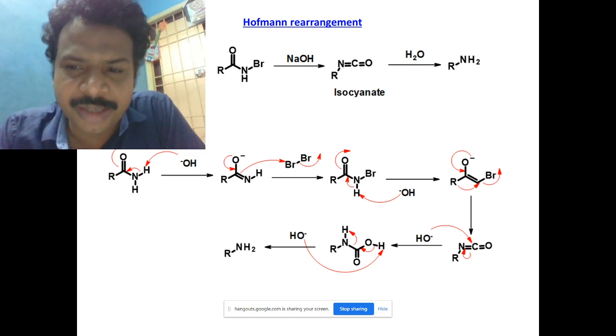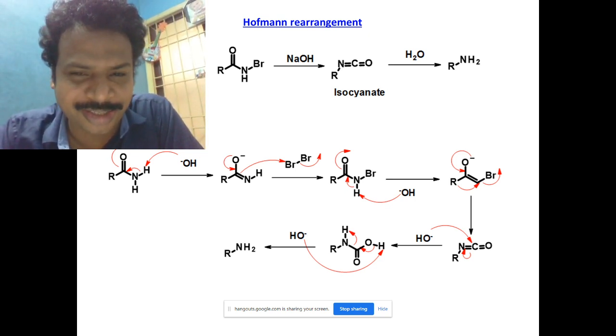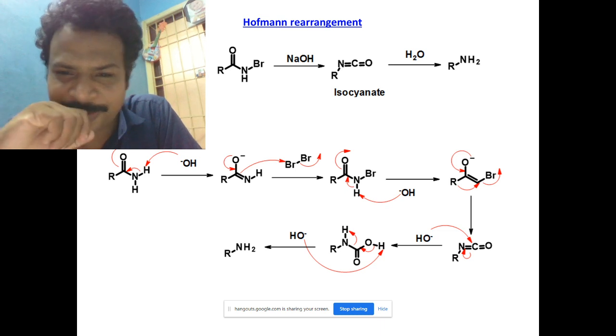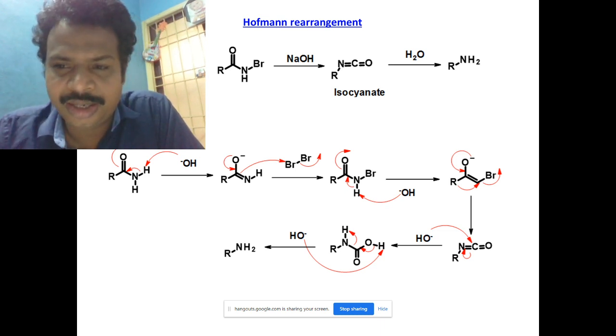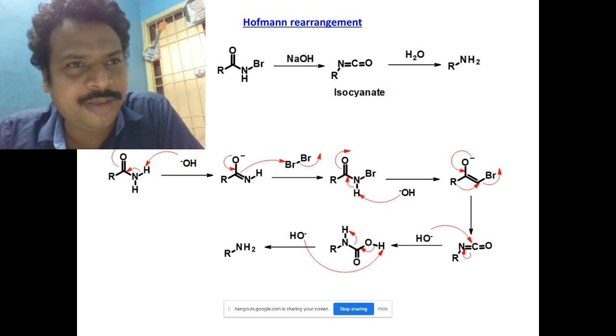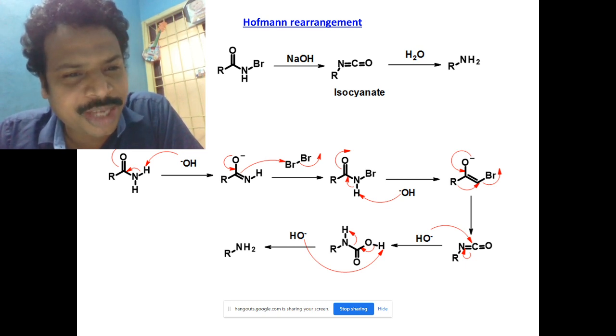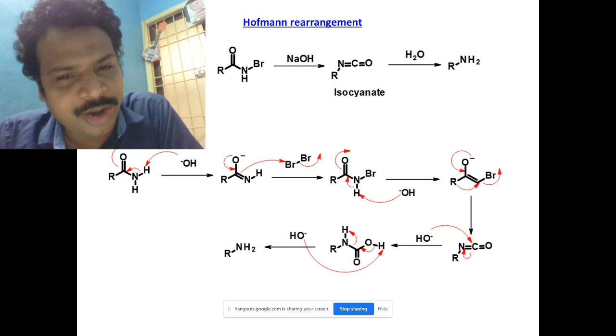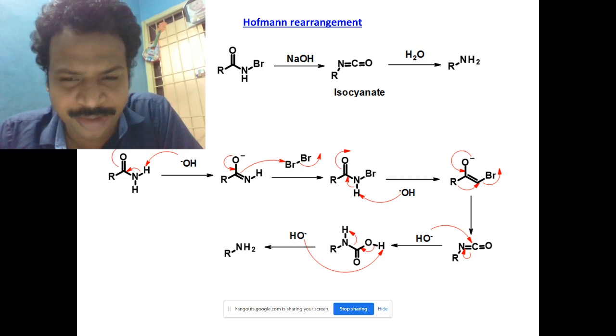See, in this mechanism, nitrogen is missed. Look here, this is one of the books. It is missing. So whenever we analyze anything, we should be careful, whether it is a book or anywhere else. Okay.